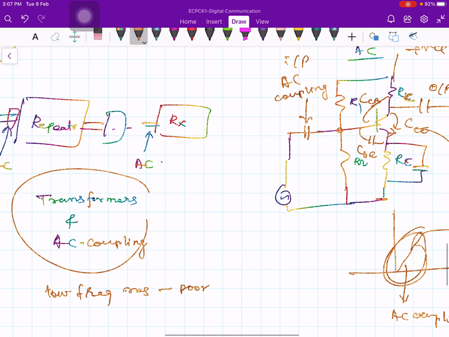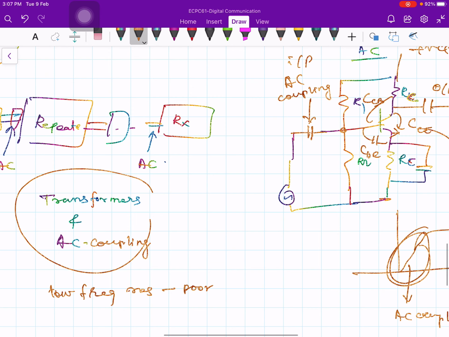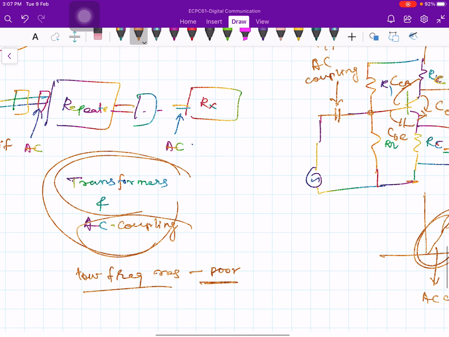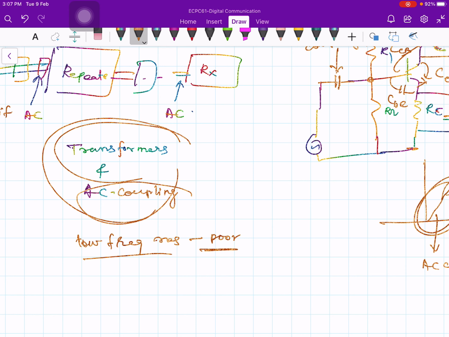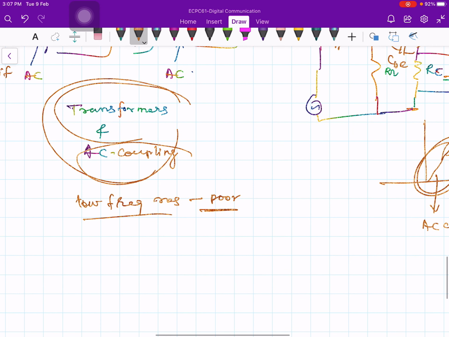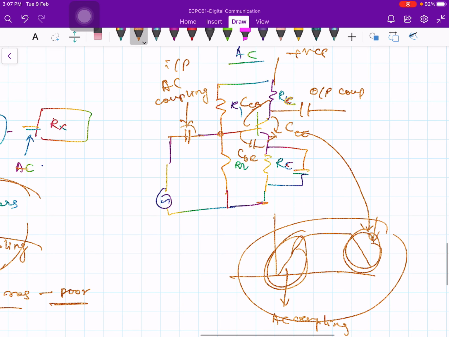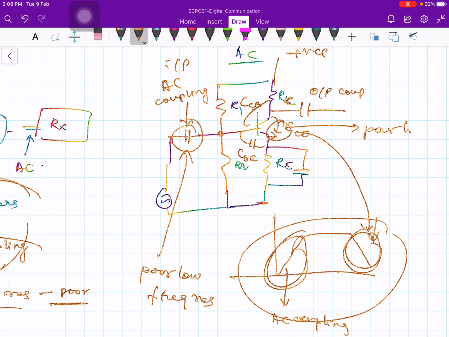So in the low frequency region, you will have poor response. With AC coupling and transformers, the low frequency response will be poor. See, AC coupling will create a poor low frequency response, right? This is what you have done in your RC coupled amplifiers. There is a series coupling capacitor, and this series coupling capacitor results in poor low frequency response. Because of this capacitor, you get poor low frequency response, and because of this capacitor, you get poor high frequency response.